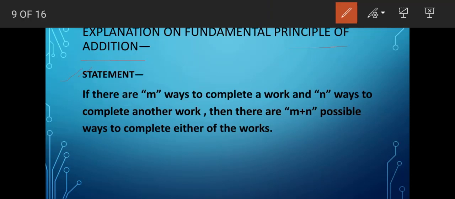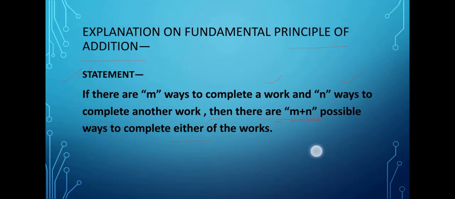If there are m ways to complete a work and n ways to complete another work, then there are m plus n possible ways to complete either of the works. Either means what? Either the first work or the second one. Any one of the works is to be completed, and the representation is in terms of or. So the possible number of ways will be m plus n here.